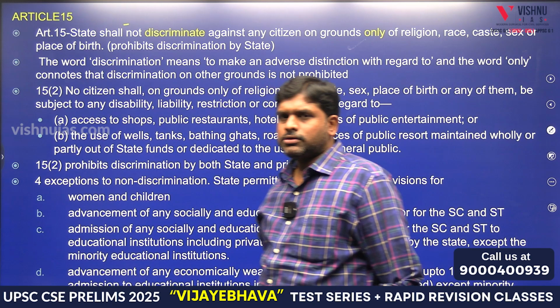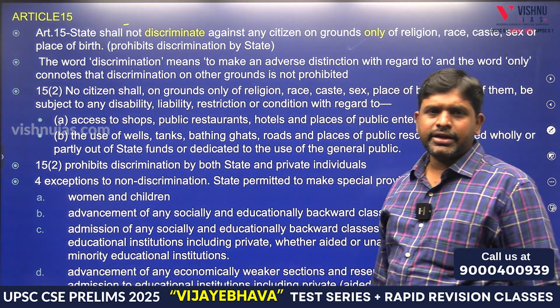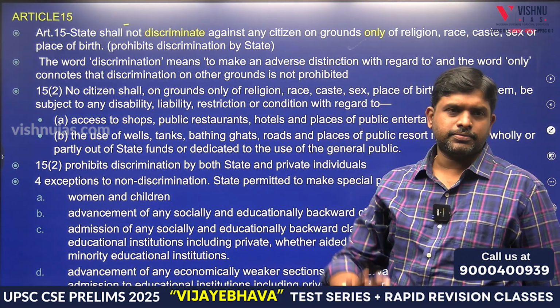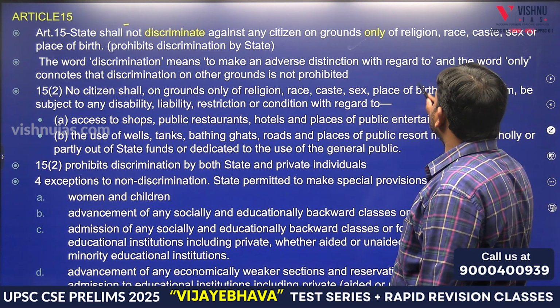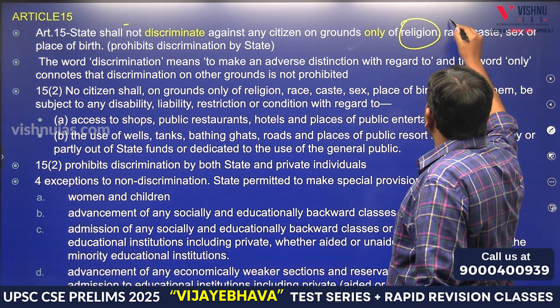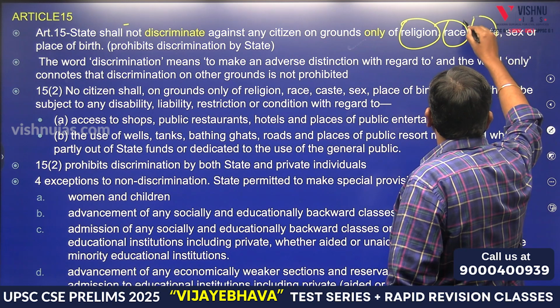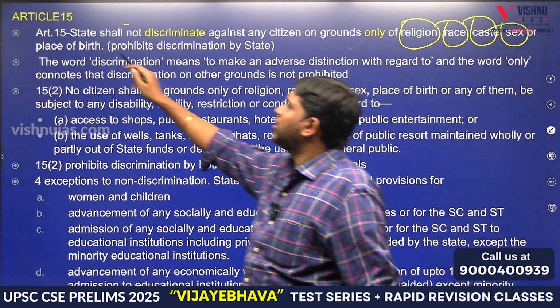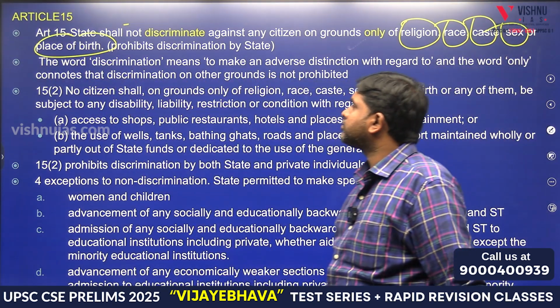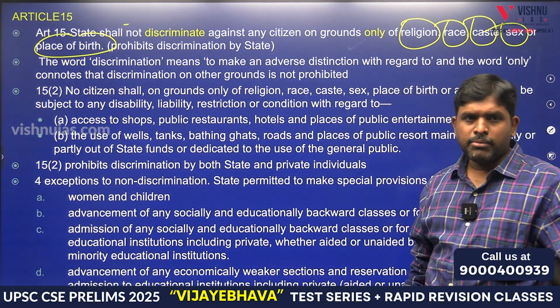Article 15: the state shall not discriminate based on 5 grounds. What are the grounds? Religion, race, caste, sex, or place of birth. But understand this.